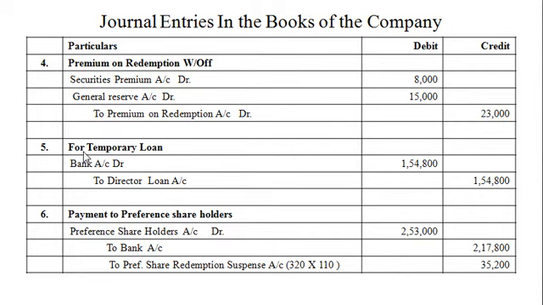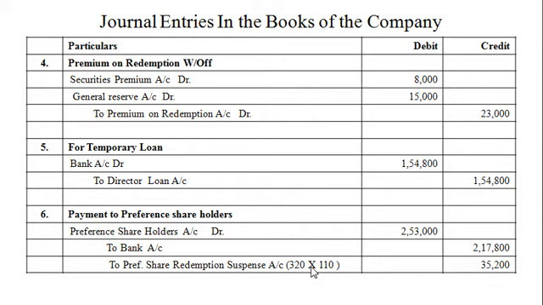Next, for temporary loan from directors, bank account debit rupees 1,54,800 to directors loan account rupees 1,54,800. And next entry for payment to preference shareholders. So preference shareholders account debit rupees 2,53,000 to bank account 2,17,800 and to preference share redemption suspense account, for those 320 shares which could not be traced at the time of redemption.